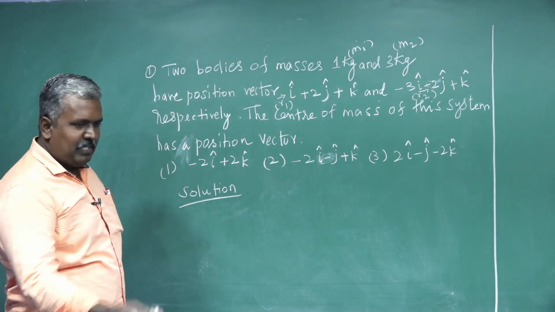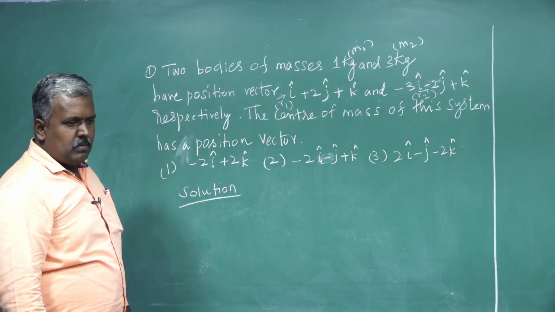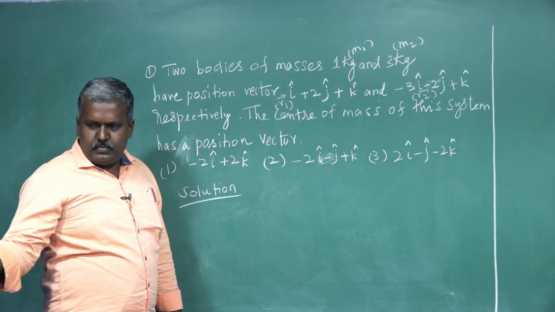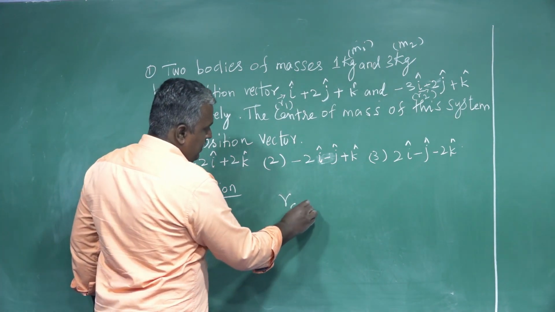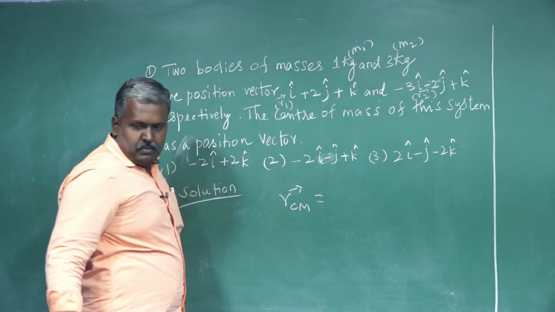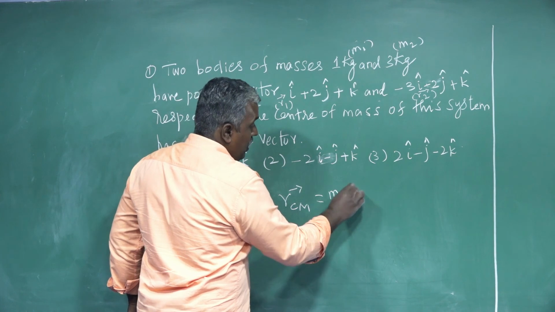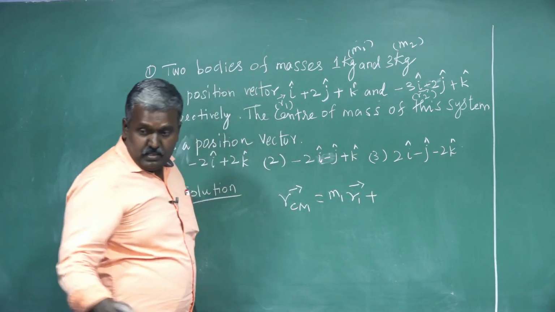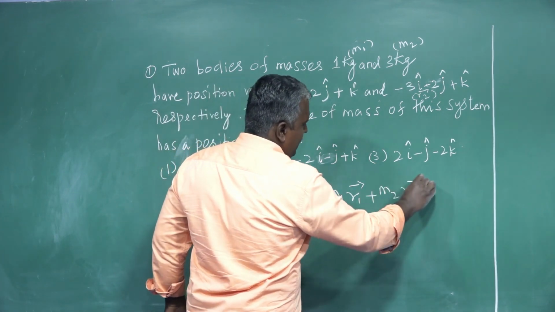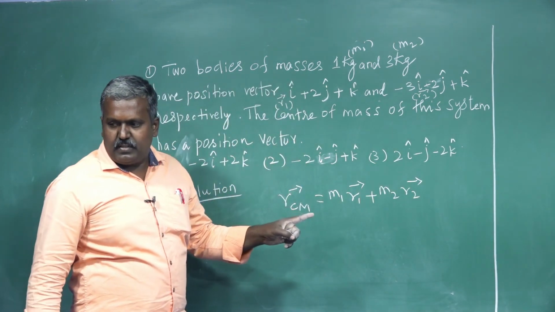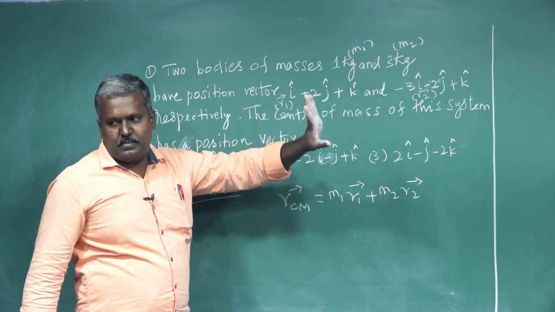Come on, tell me the formula yourself. RCM vector is equal to M1 R1 vector plus M2 R2 vector, no need for M3 R3 vector because there are only two masses, enough.